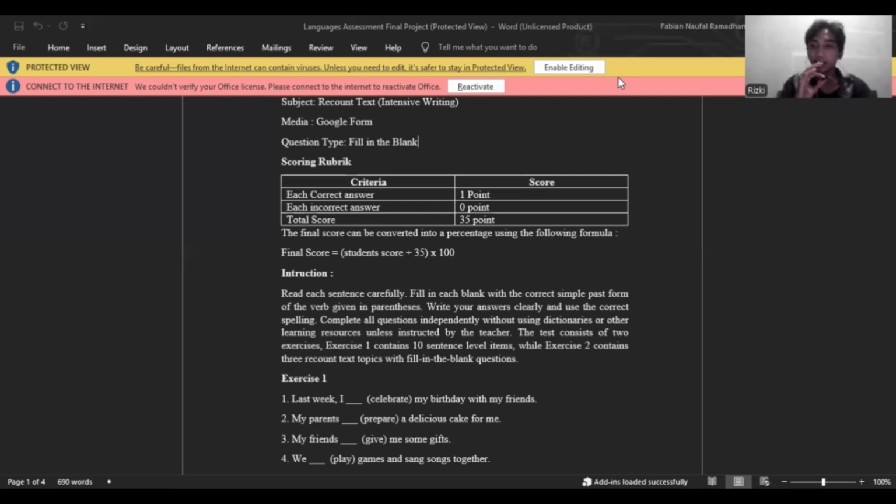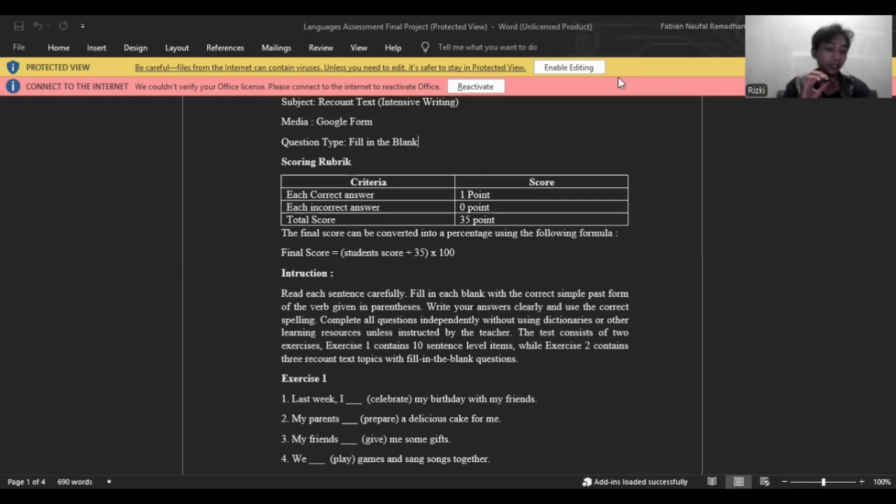To make the assessment more authentic, students could be asked to write their own experience or recount text about their personal memories of their last holiday or memorable event instead of only completing the blank sentence. This would allow them to demonstrate grammar, vocabulary, organization, and communication skills together at the same time.